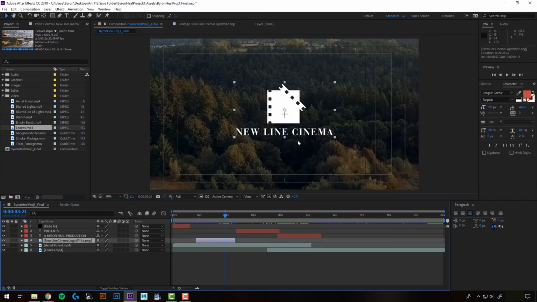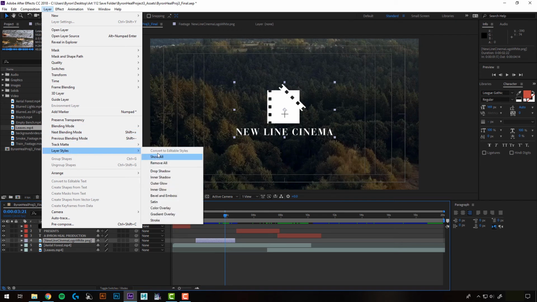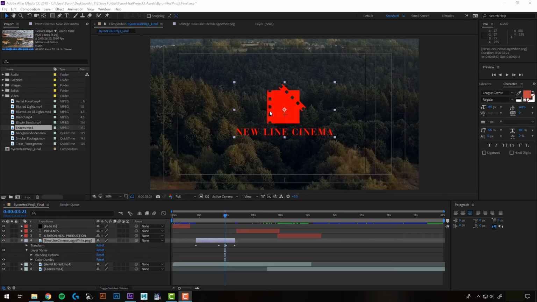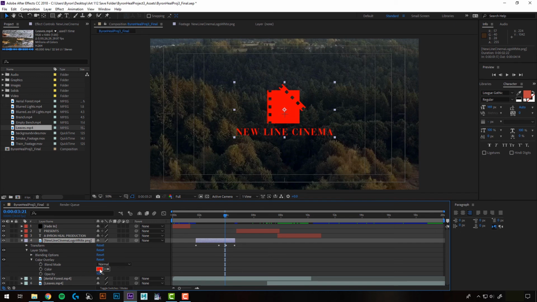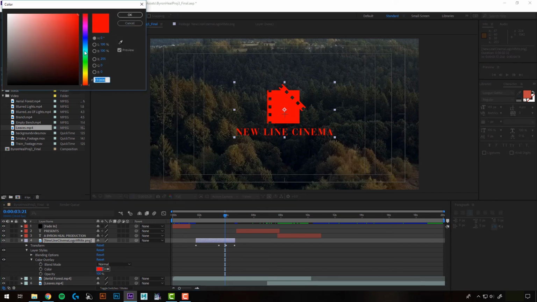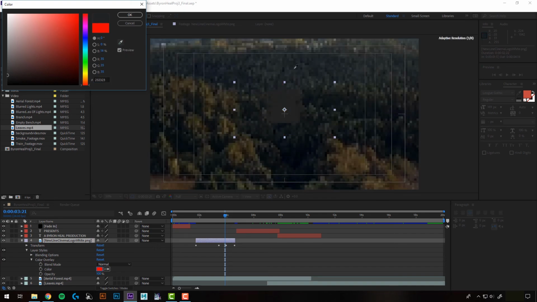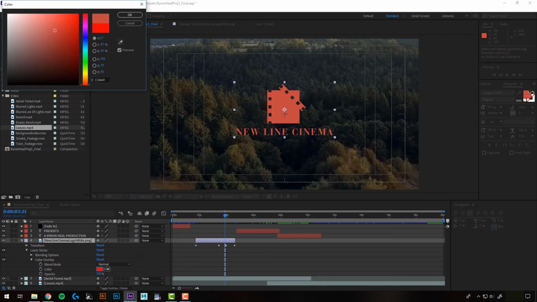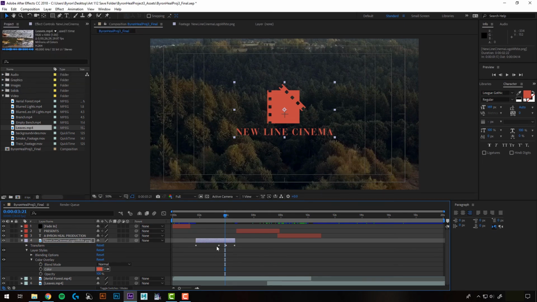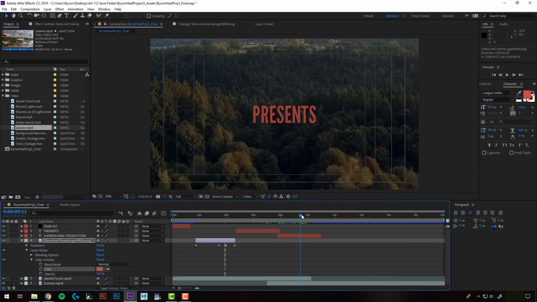Now I want my New Line Cinema logo to also have that color, but since this was a graphic that we brought in, I can't just change the color on it like I did with the text. So to do that, I'm going to use the color overlay. I'll go to Layer with it selected, Layer Styles, Color Overlay. And so that automatically overlays it with a new color. So I'm just going to go into my options here, and I'll expand the color overlay to change it. If I click on it, I can bring up my swatch here, and I'll just grab my eyedropper, and I actually have the old swatch here as well, so I'll just select it from there and hit OK. So now that is the same color as everything else.